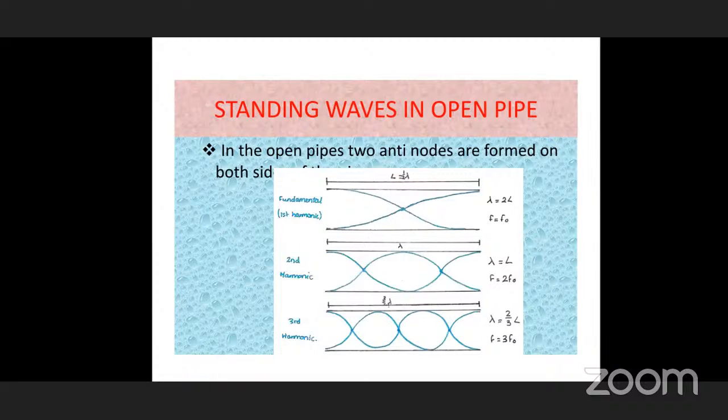This is here the length. Here we can see three consecutive antinodes. Are you observing? So this length is exactly lambda, lambda by 2 plus lambda by 2. This is lambda. And in the third harmonic, you can see again loops are formed, and again at both sides you can see antinodal points.